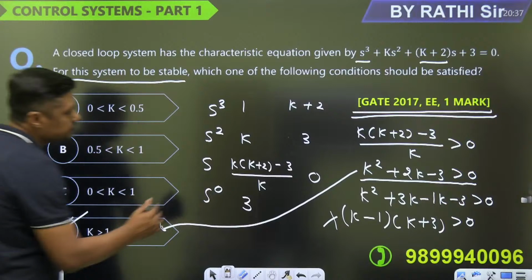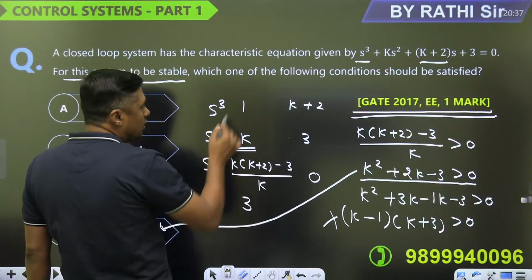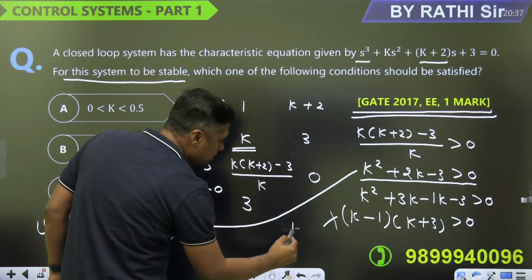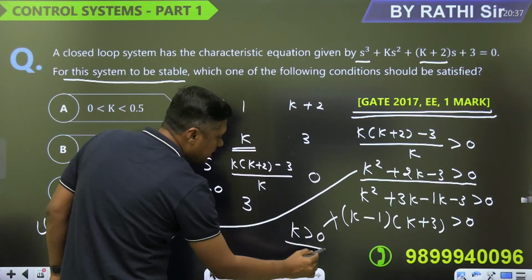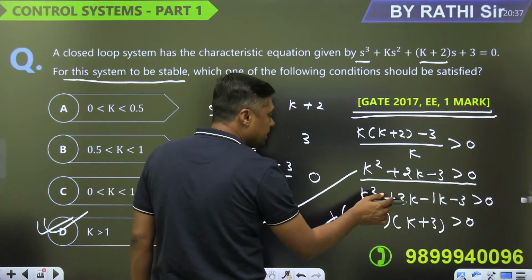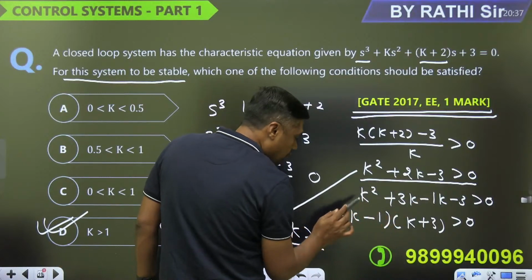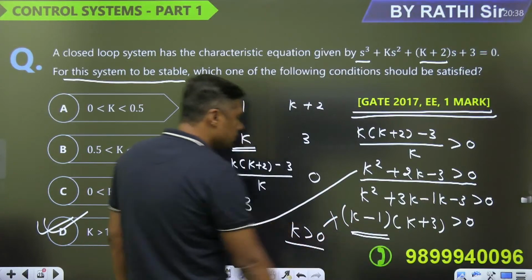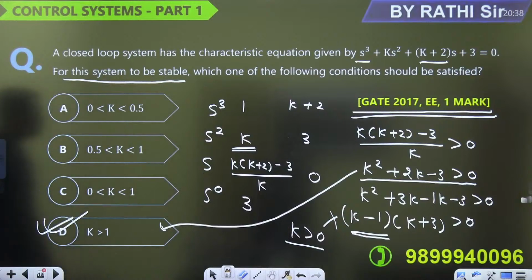From this, k should be greater than 0. So there are two conditions. K should be greater than 0. So from this you are getting k is equal to minus 3. No doubt it will also satisfy that condition, but we want k greater than 0. So this is the answer. K should be greater than 1. There are 2 or 3 conditions you have to match.